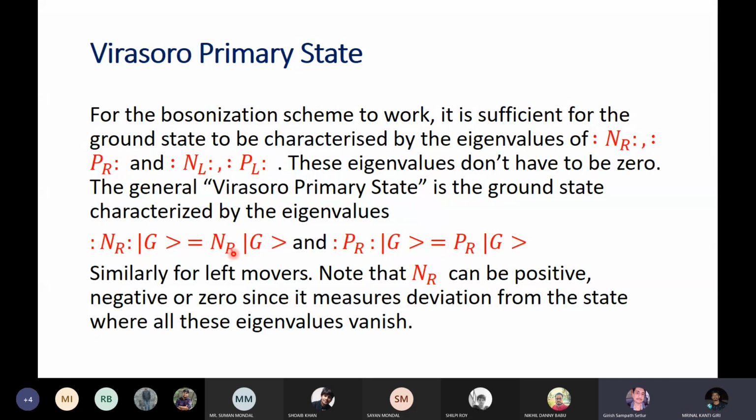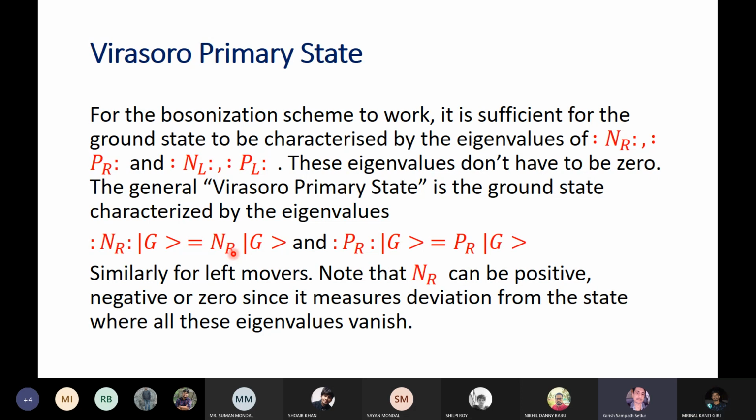But NR negative means there's a depletion relative to the original state. So you can have both, because NR measures a deviation from the original state, and the deviation can be greater than 0 or less than 0.